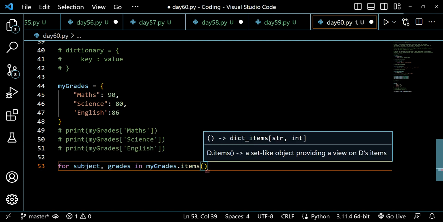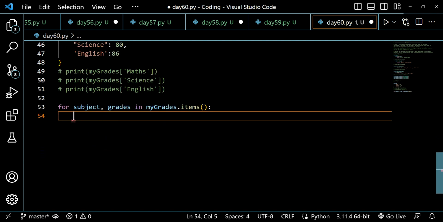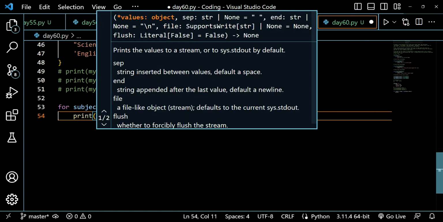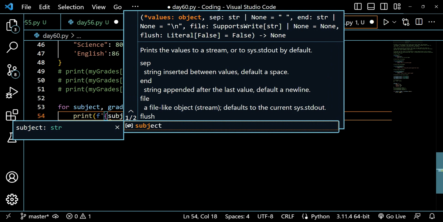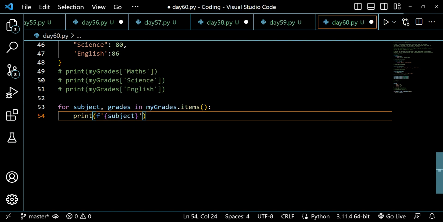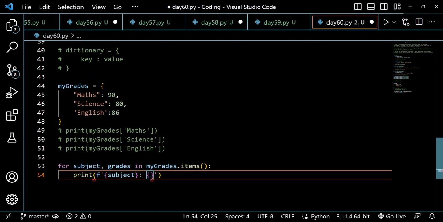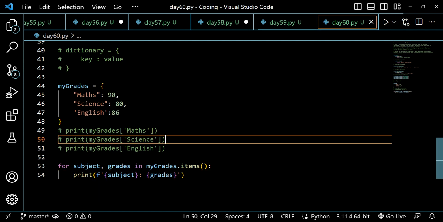Items is the function which helps us get the key value pairs in a loop. So I print the subject and grades. I've used an f-string so it will be typed dynamically. If I run this now, I will get it like this.